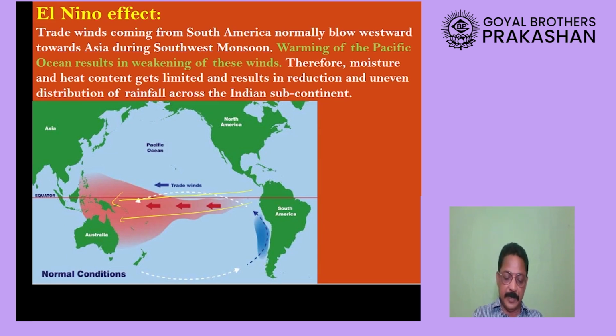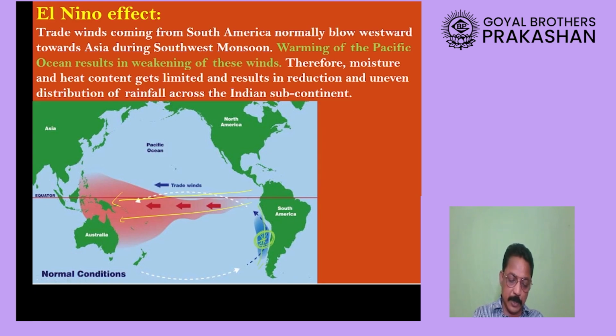But something very unusual happens. Where I am drawing this cross, here is a country called Peru, and a cold current called the Peru current is moving towards the northern side.